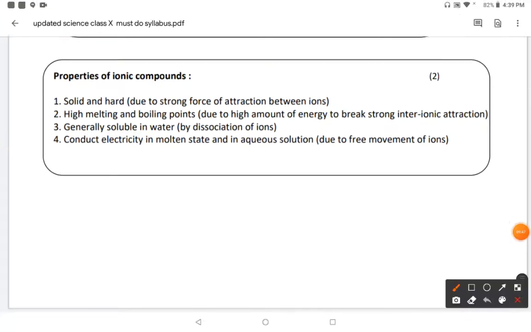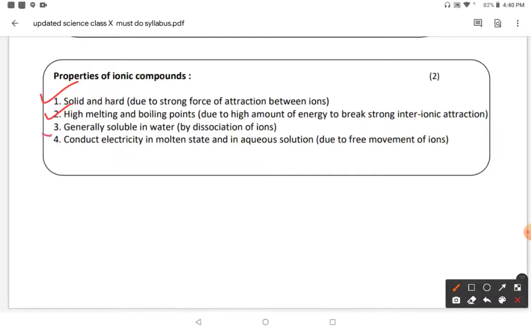Now, what are the properties of ionic compounds? Ionic compounds are solid in nature and hard. Solid means they are hard in nature because they have a strong force of attraction between the ions. Second point: if they are strong and hard, then they require more energy to break down the strong force of attraction between the ions. So they have high melting and boiling points.